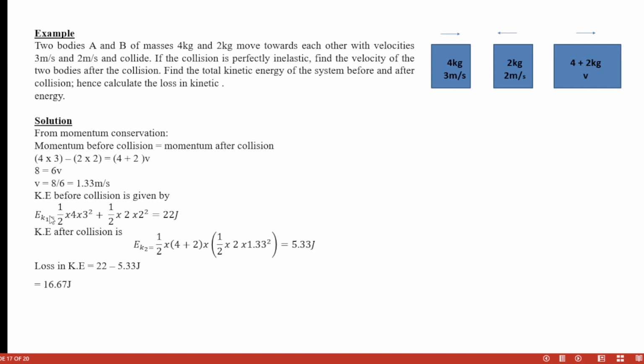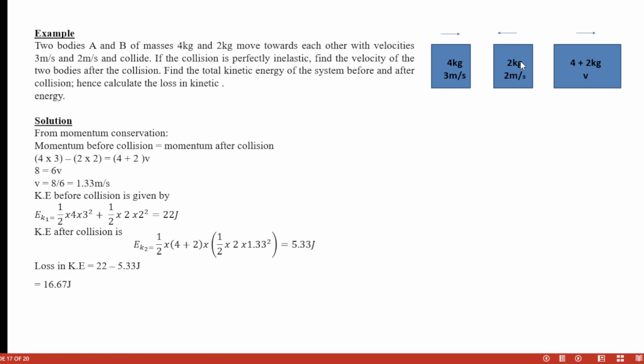So, example: two bodies A and B of masses 4 kg, as we can see in the diagram, and 2 kg move towards each other. This one is just like a car traveling. This one is coming from Ibadan, this one is coming from Lagos, and they were traveling with different velocities. This one's velocity was 3 meters per second, this one was 2 meters per second. This one's mass was 4 kg, this one's mass is 2 kg. And don't forget what you said.